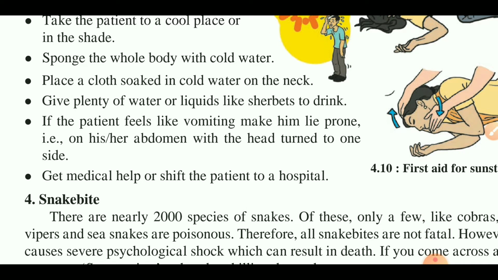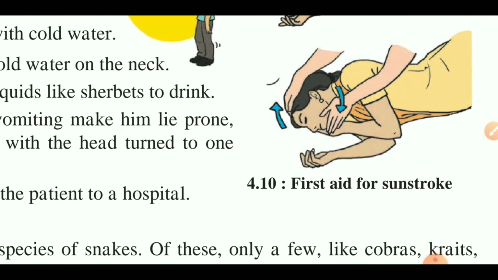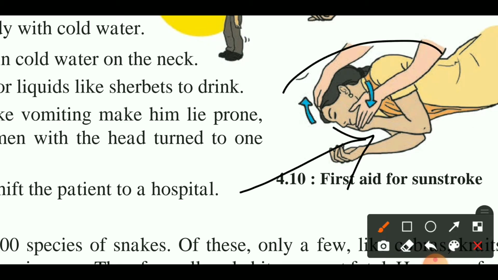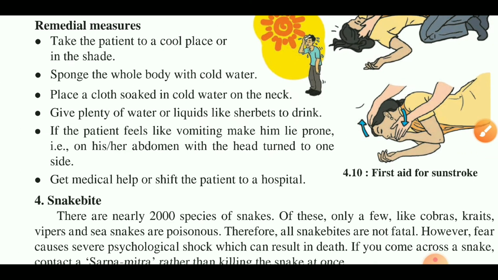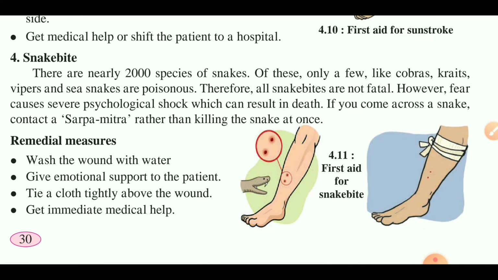Then, if the patient feels like vomiting, make him lie prone, that is, on his or her abdomen with the head turned to one side, like that. You can see this patient feels like vomiting. Keep him like that, face to one side, and get medical help or ship the patient to hospital.